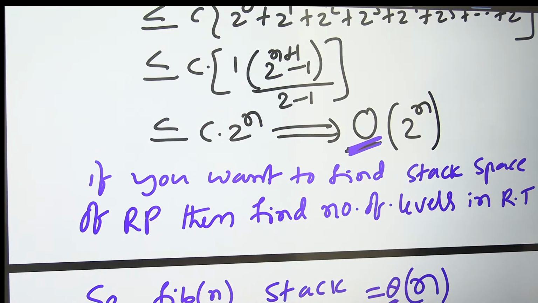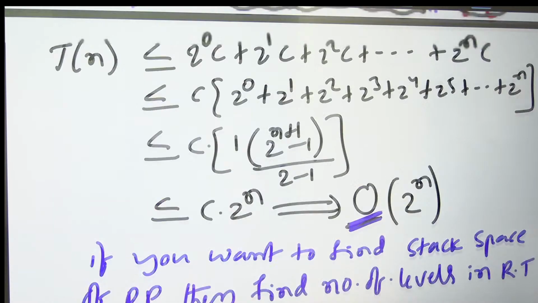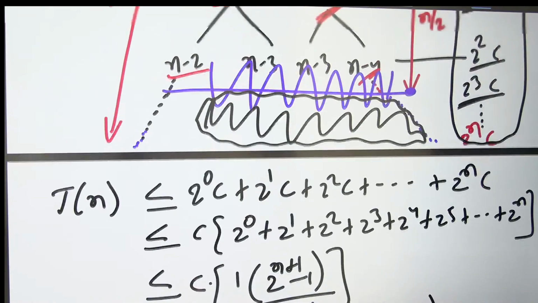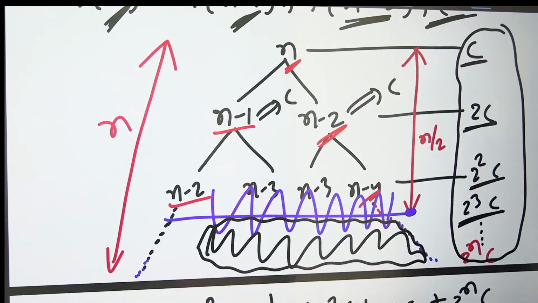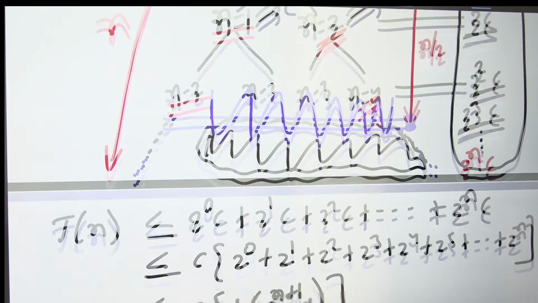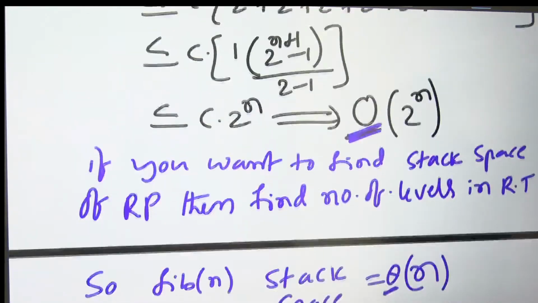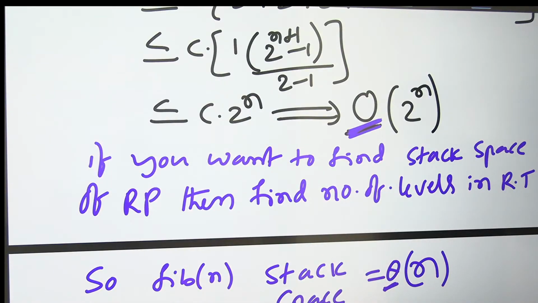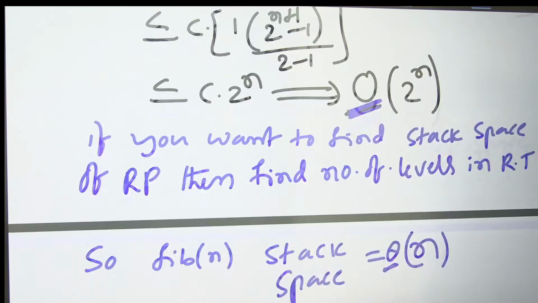But here it is not 2 power n. Time complexity is not based on the number of levels. Time complexity is based on the total. When you say time complexity is based on the total, the left side is n levels, the right side is only n by 2, so you cannot get exactly 2 power n. But when you say stack space, not the left height, not the right height, but the maximum levels. N levels are there, so stack space is theta of n.